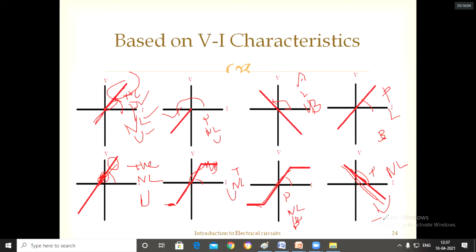So what is meant by lumped and distributed? Lumped and distributed means if you are able to write all the things together, then all the elements you can write in a single way. That is lumped. If you are not having that flexibility of writing all together as one, that is distributed elements. So these are the types of the elements. Am I clear up to now?